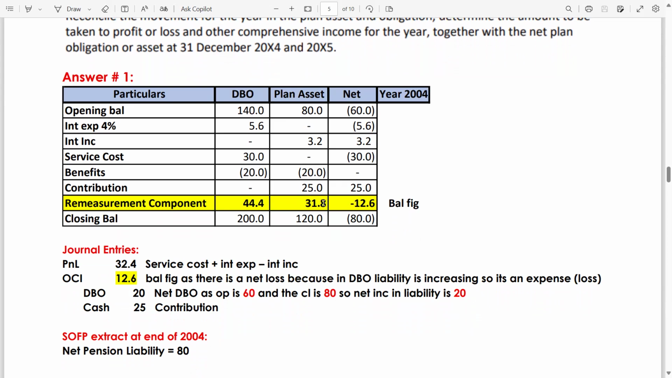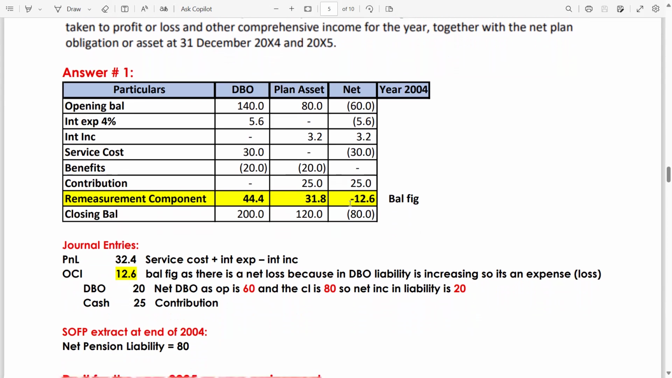Now you will have to calculate the net impact. The net impact is a loss as the amount of loss is greater than the amount of gain. So the net loss is 12.6, which will be reported in OCI.